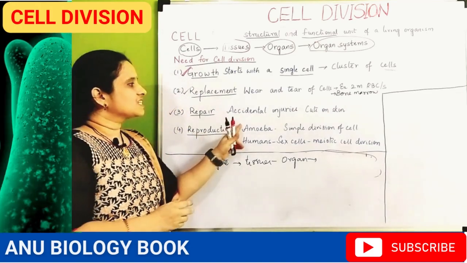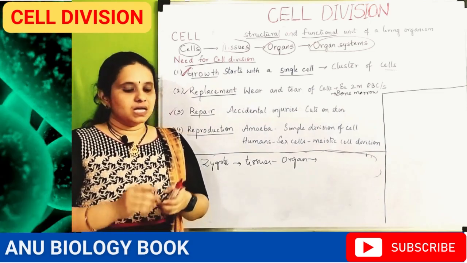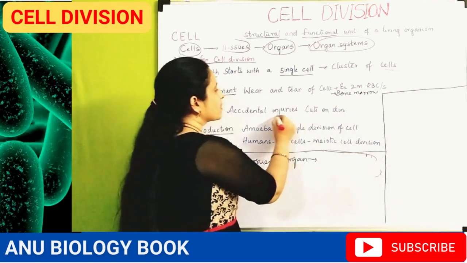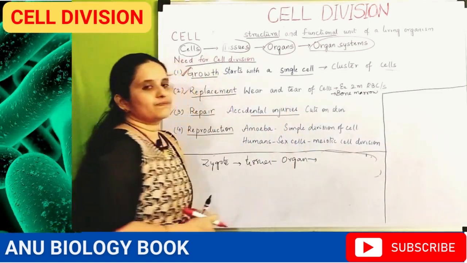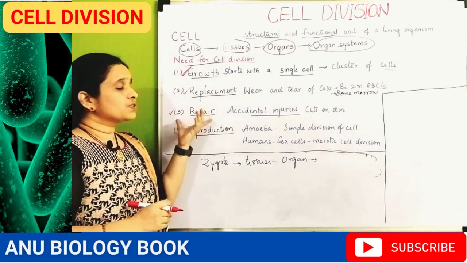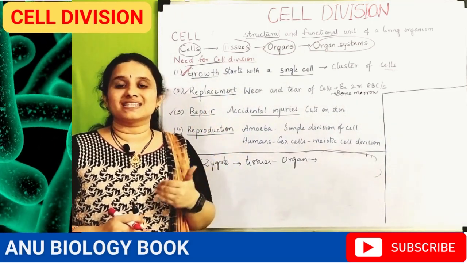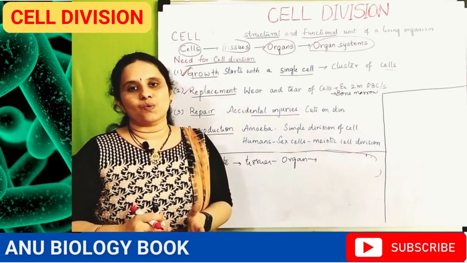For that, cell division is very essential. So after an injury, for the repair of the organ cells, cell division is required.